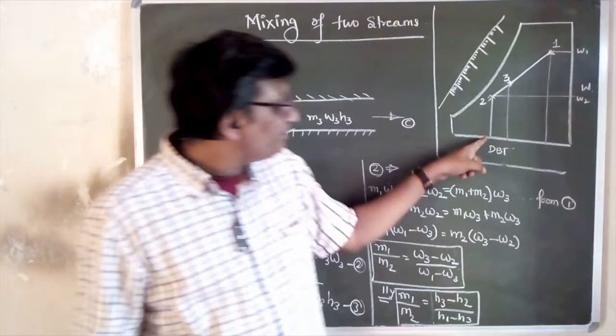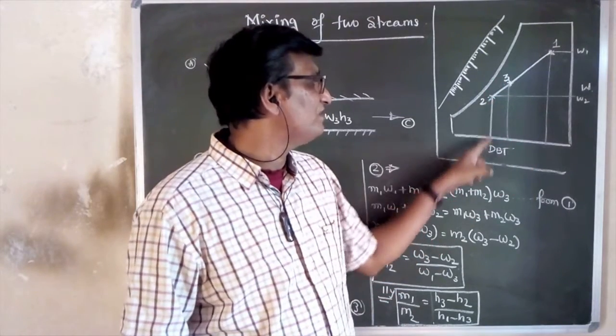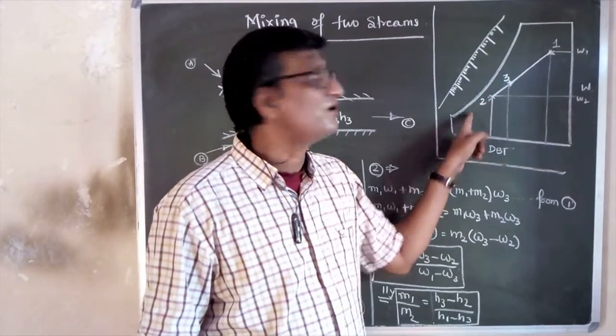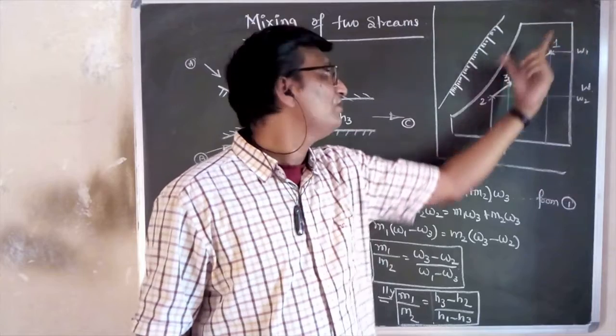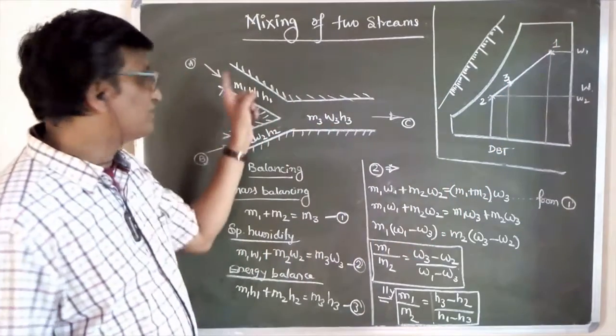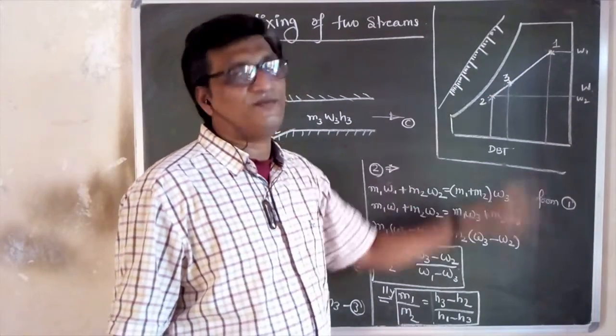I am not talking about the mass. The mass increases. But the temperature is in between 1 and 2. It will not go beyond this. So when mixing is concerned for two air streams, point number 3 is in between these two.